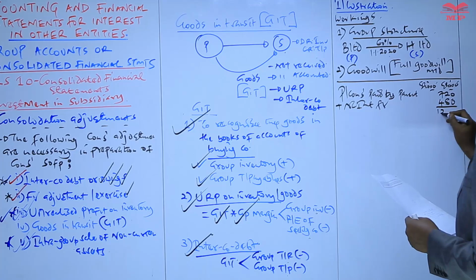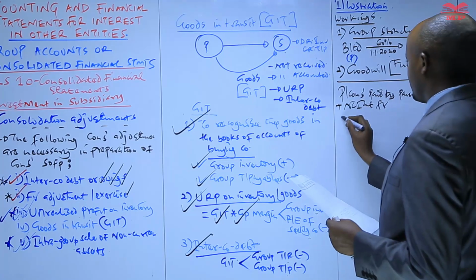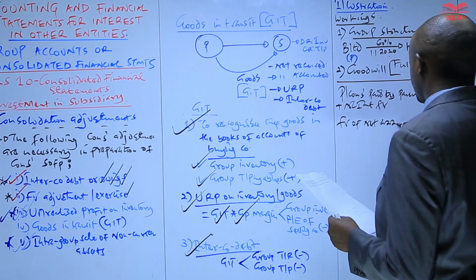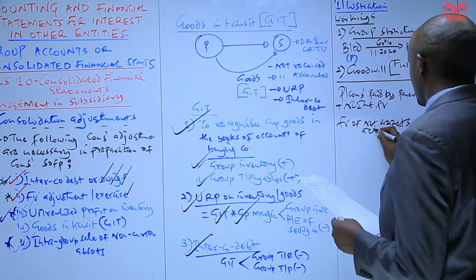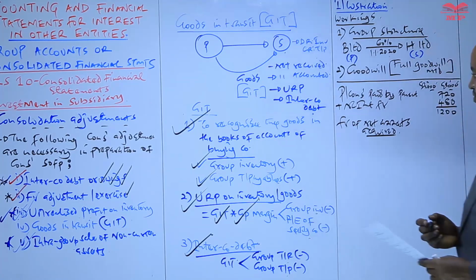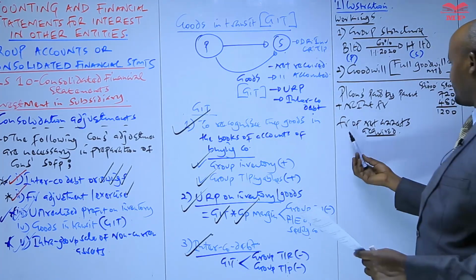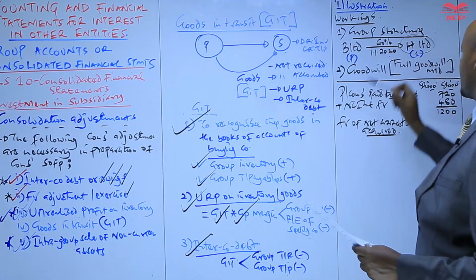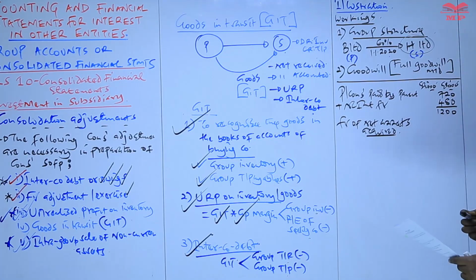This will give us 1200. And then to this we less the fair value of net assets acquired. So here we need to compute the fair value of the subsidiary company's net assets on the date of acquisition, which is equal to the ordinary share capital of the subsidiary plus all pre-acquisition reserves.